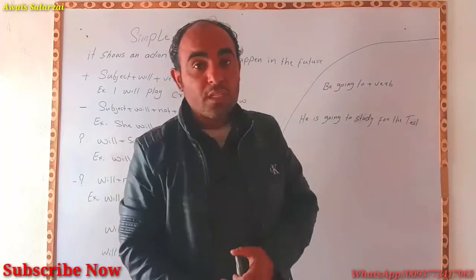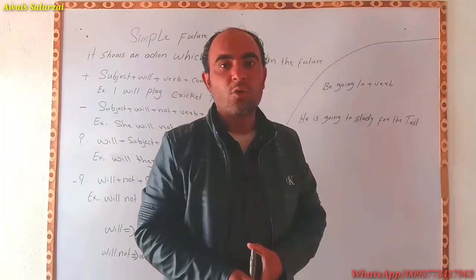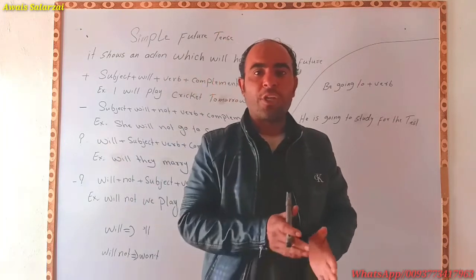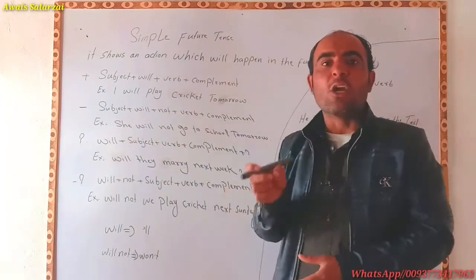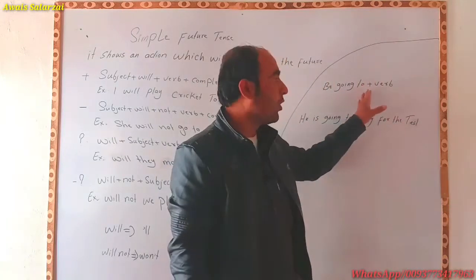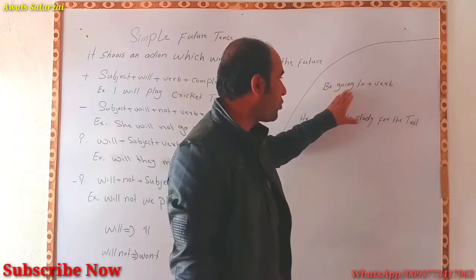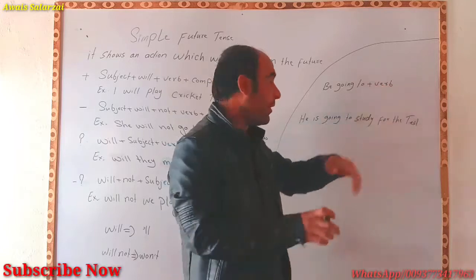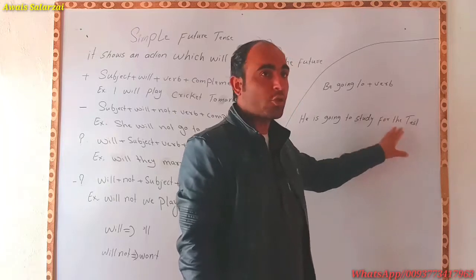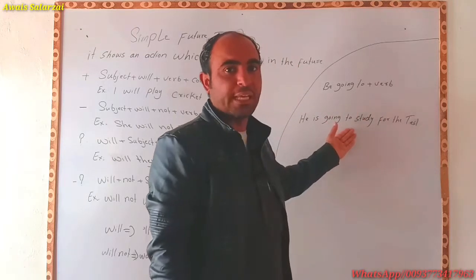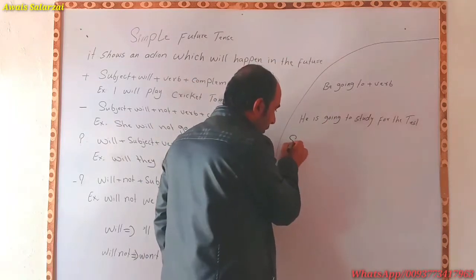The next usage of simple future tense, or the next structure, that we have is be going to. What is the difference between be going to plus verb and simple future tense? Simple future tense tells us a weak action, while be going to plus verb tells us a strong action. So be means is, am, are, to be verb, then going to, after going to we have to write verb. Example we have, he is going to study for the test. That is also simple future tense we can say. It shows strong intention.